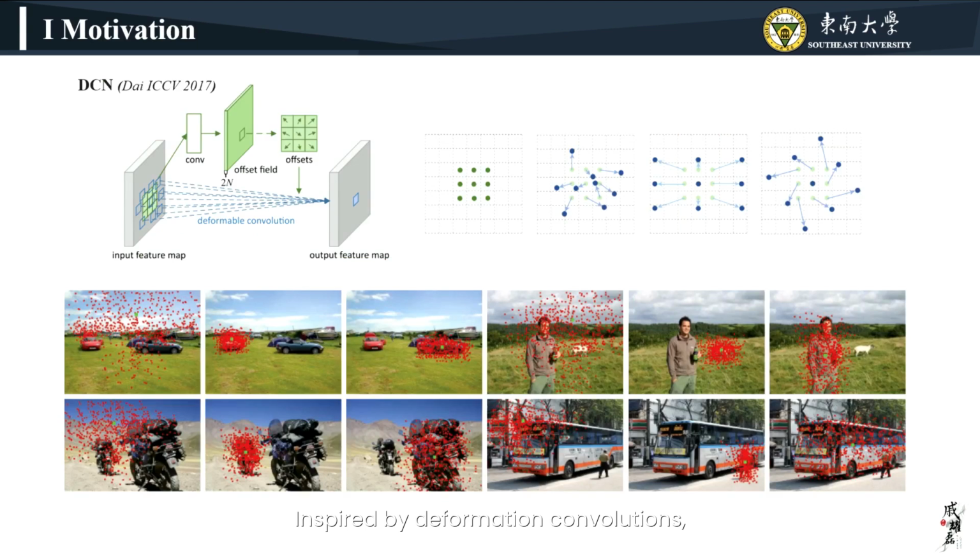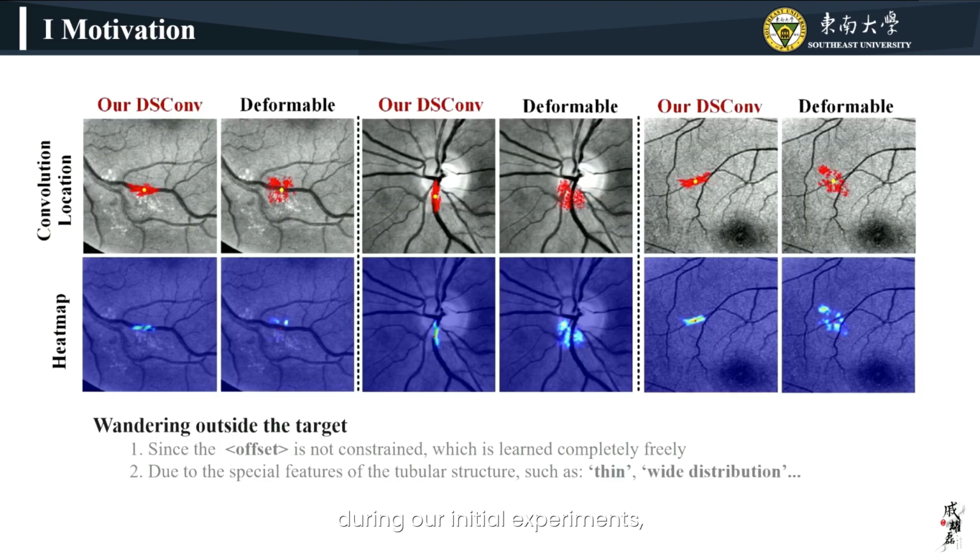Inspired by deformation convolutions, we embarked on a journey to design a network that could adapt dynamically to such intricate structures. These deformations guide the convolutional layers to focus on key features. However, during our initial experiments, we observed that due to the small proportion of tubular structures, the model inevitably lost perception of these structures, causing the convolutional kernels to drift away from their intended targets.